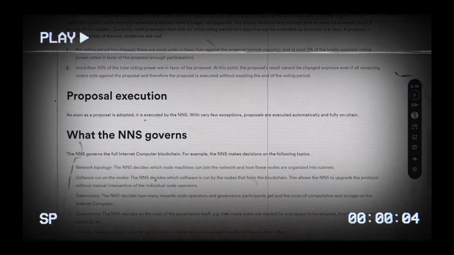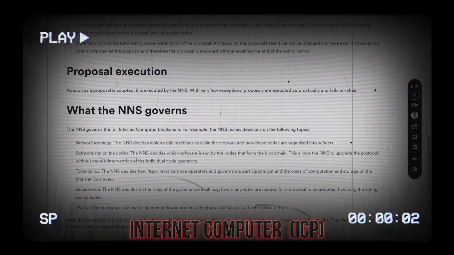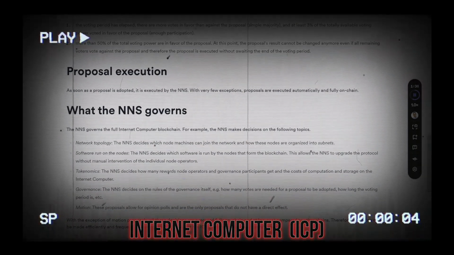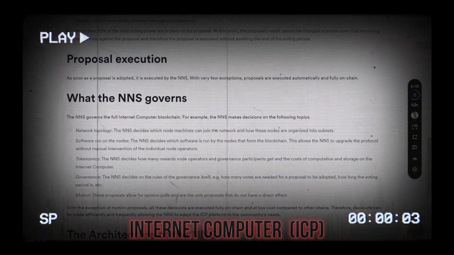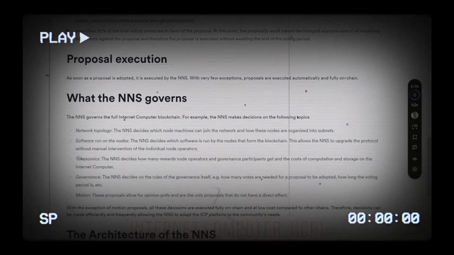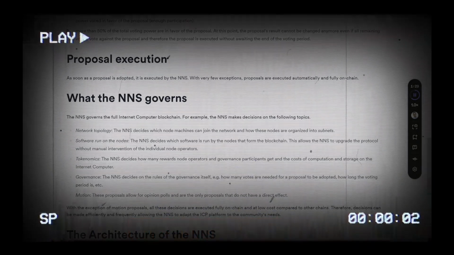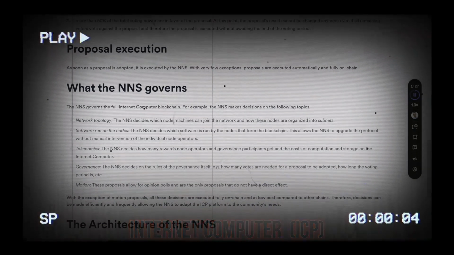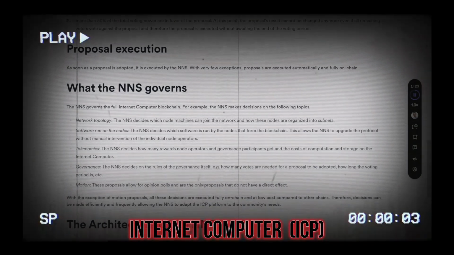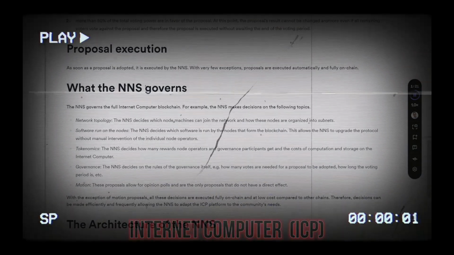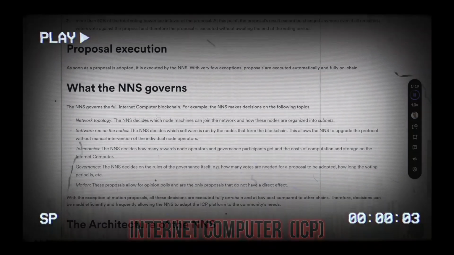What the NNS governs. The NNS governs the full Internet Computer Blockchain. For example, the NNS makes decisions on the following topics. Network topology: the NNS decides which node machines can join the network and how these nodes are organized into subnets. Software run on the nodes: the NNS decides which software is run by the nodes that form the blockchain. This allows the NNS to upgrade the protocol without manual intervention of the individual node operators.